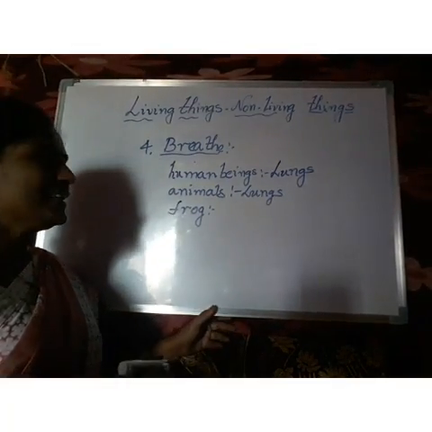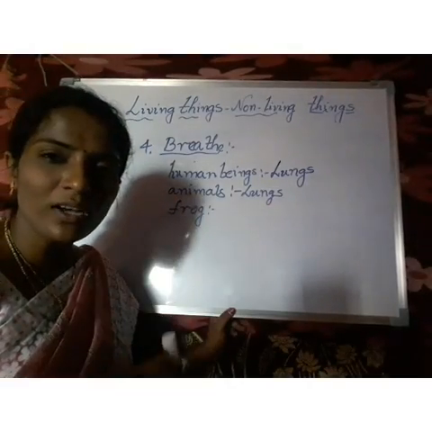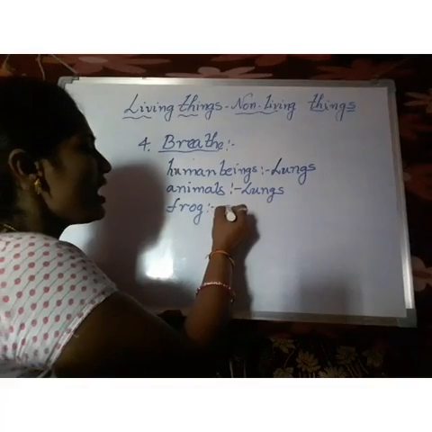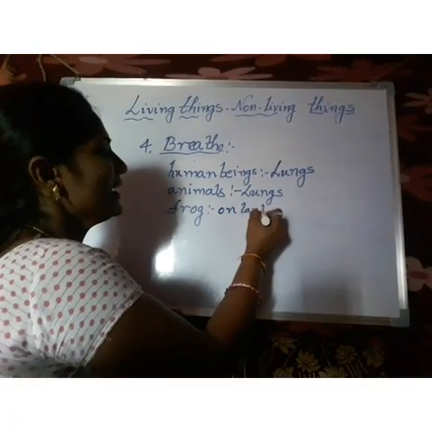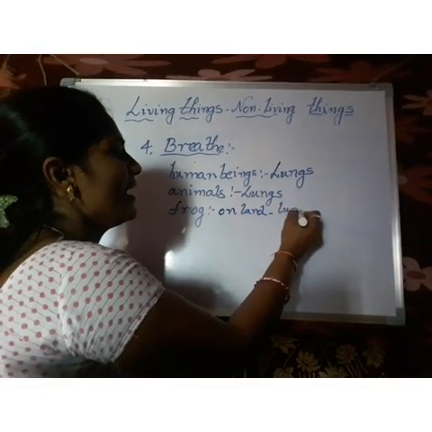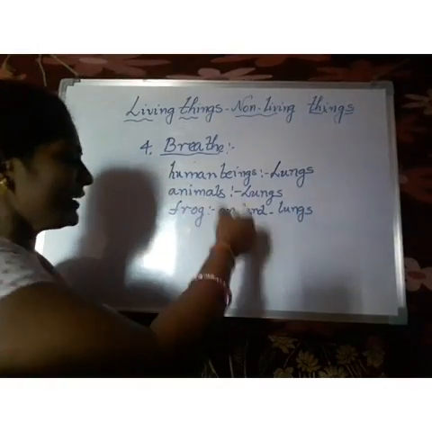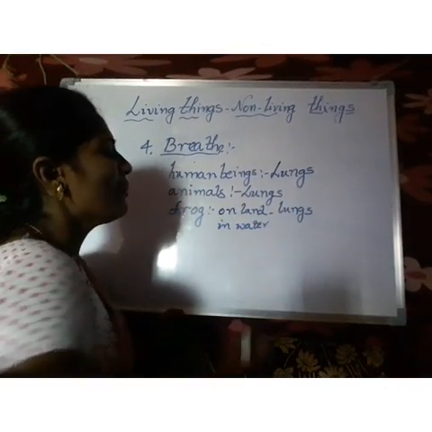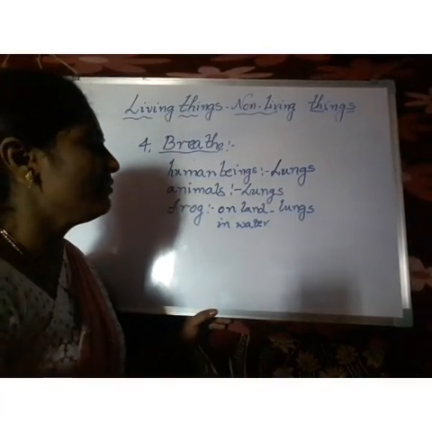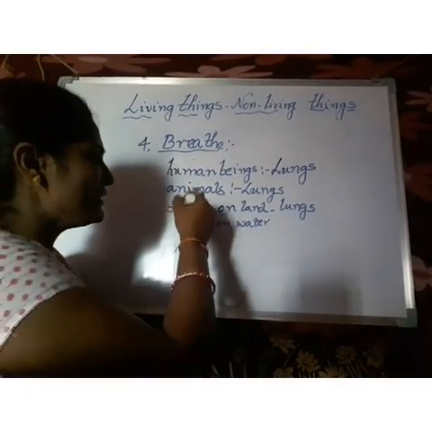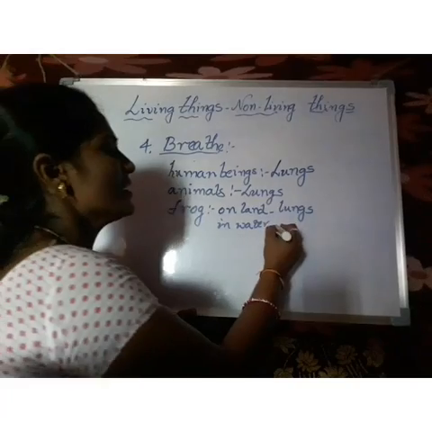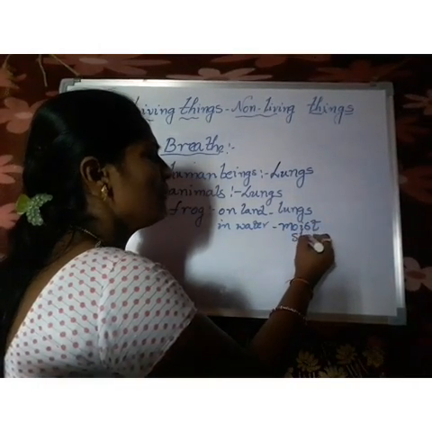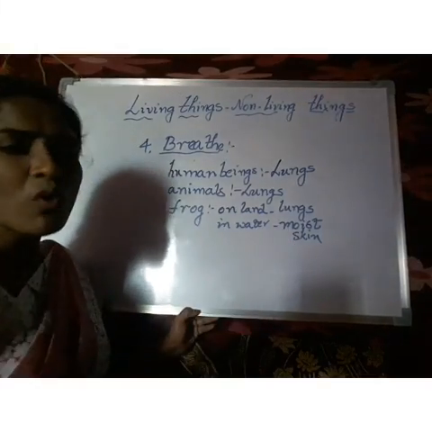This frog can live some days in water and some days on land. When the frog is on land, it uses its lungs. When it is in water, it uses its moist skin. Moist skin is that bubbly skin.